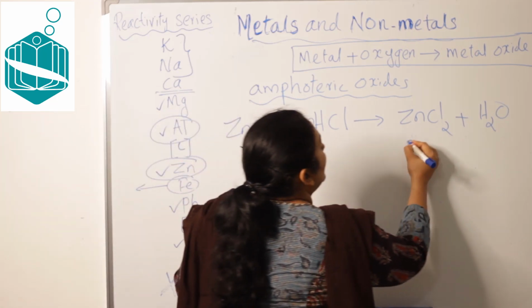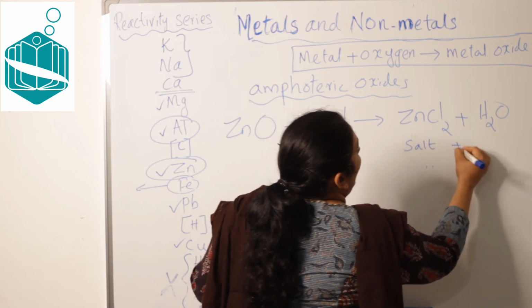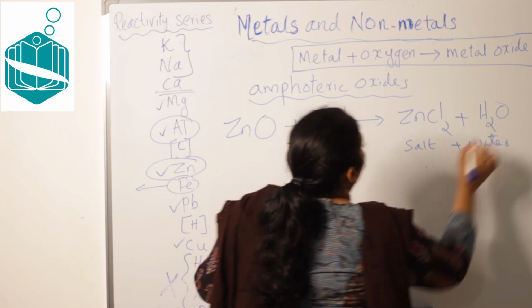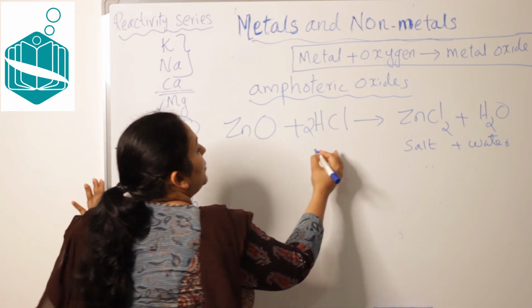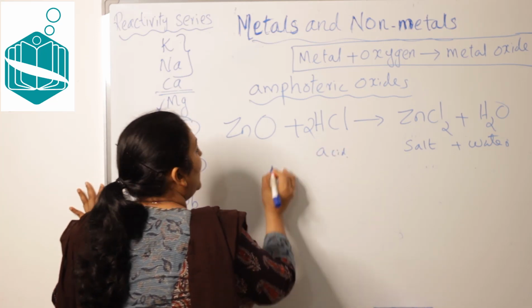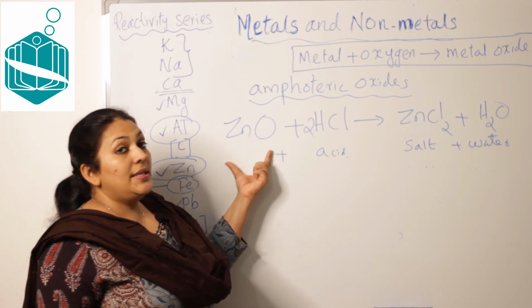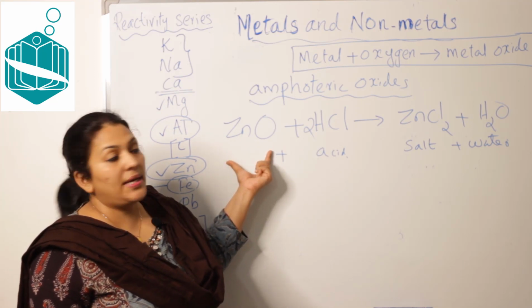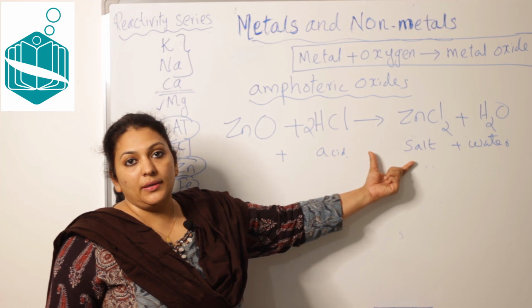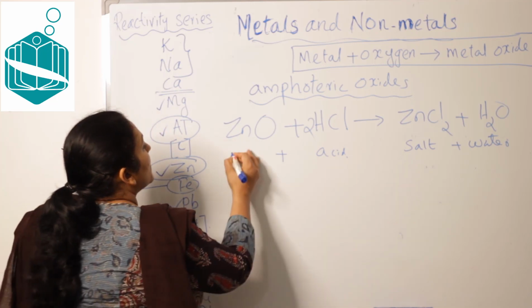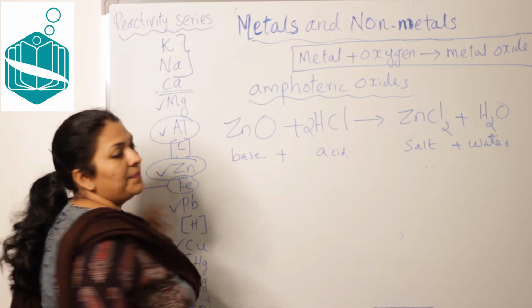What is zinc chloride? Salt, and water, right. Hydrochloric acid is an acid, so here zinc oxide is acting like a base, that is why we got salt and water.